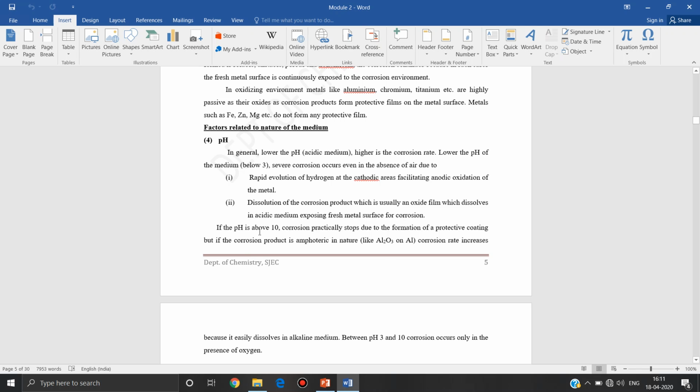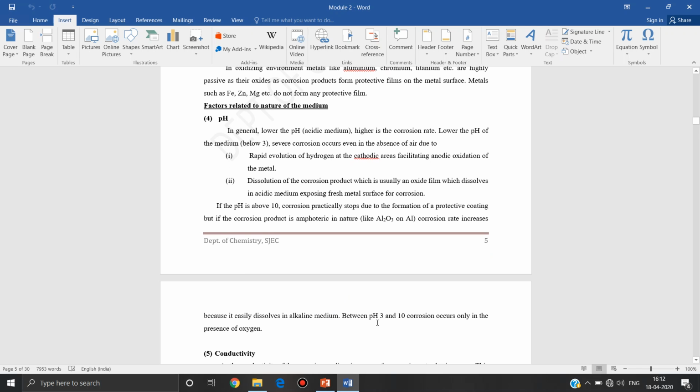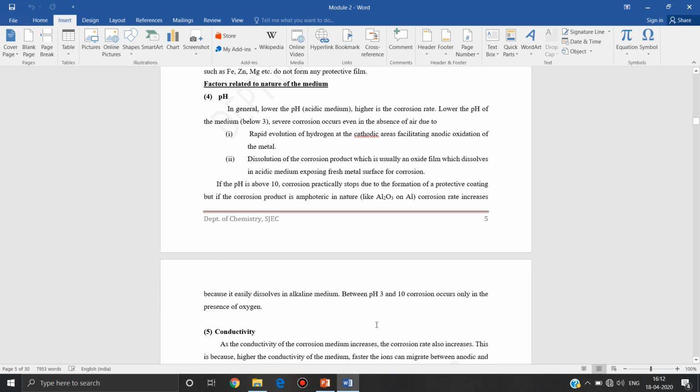If the pH is above 10, practically, theoretically there is no corrosion, but there are some metals, if they are amphoteric in nature, like aluminium, then rate of corrosion increases, because it will act both as acid or base. So it increases rate of corrosion. But at pH between 3 to 10, corrosion occurs only in the presence of oxygen. If there is no oxygen, no corrosion.